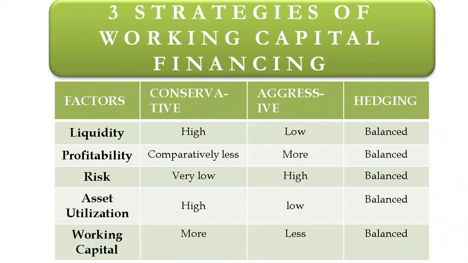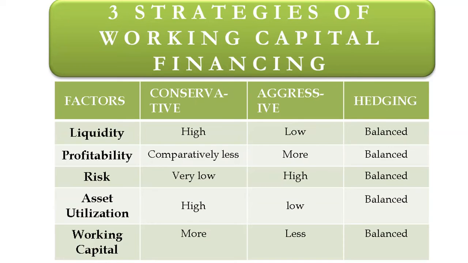Now this chart will clear the difference. Liquidity is high in the conservative approach. In the aggressive approach, liquidity is low. In hedging or matching, it is balanced. Then profitability is low in conservative, and in the aggressive approach it is higher because risks are taken. Only short-term financing is used to finance both permanent and temporary working capital. In hedging, it is balanced.